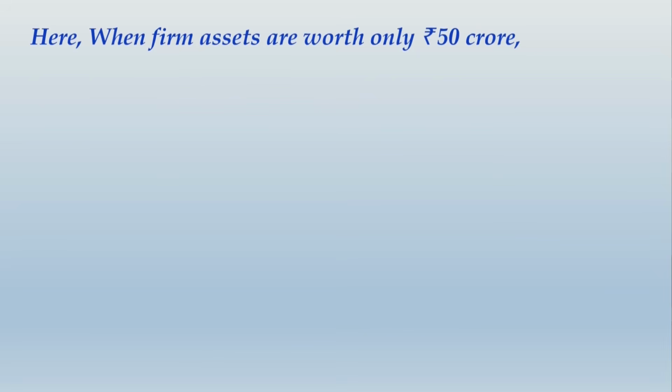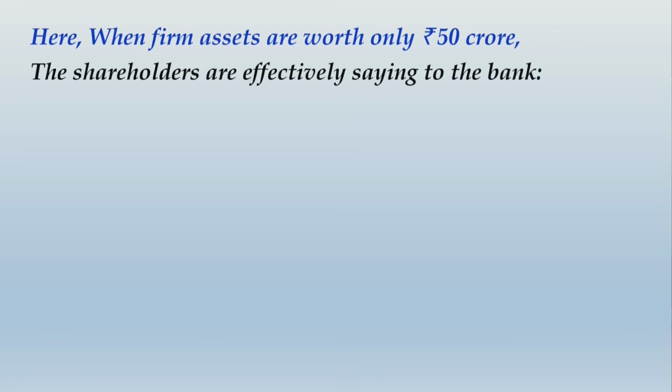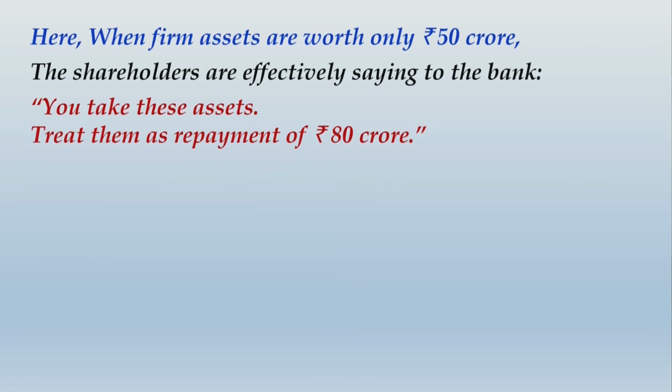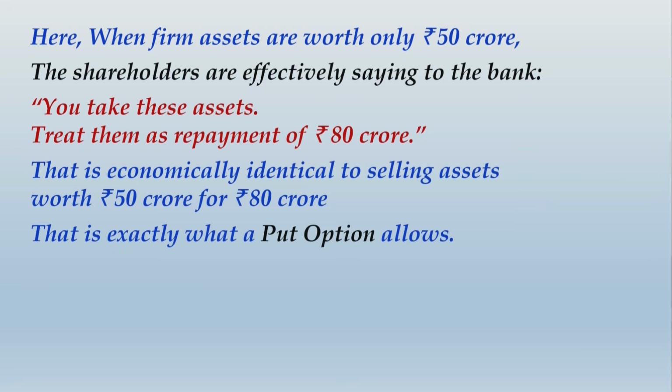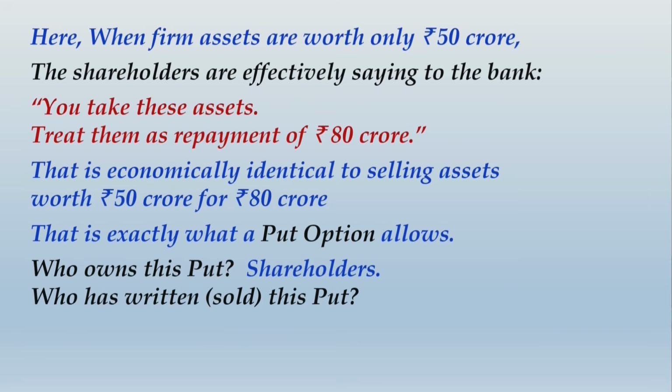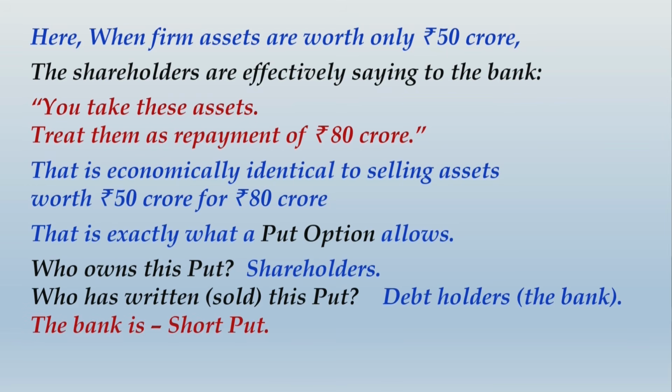Moving ahead, we would say here when the firm's assets are worth only rupees 50 crore, the shareholders are effectively saying to the bank, you take these assets, treat them as a repayment of rupees 80 crores. So that is economically identical to selling assets worth 50 crore for 80 crore. That is exactly what a put option allows. So who owns this put? The answer is shareholders. Who has written or sold this put? The answer is debt holders or the bank. So the bank is short put.